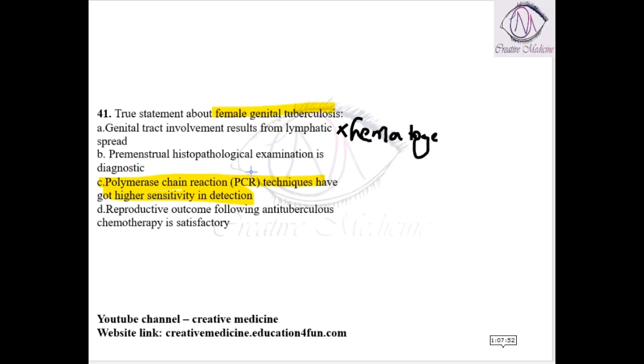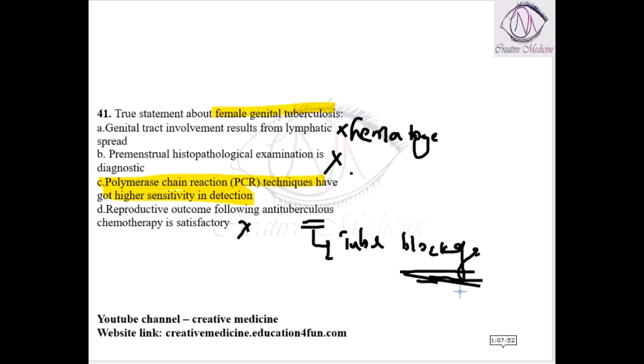Then, premenstrual histopathological examination is diagnostic. No, it is not diagnostic. Reproductive outcomes following anti-tuberculous chemotherapy is satisfactory. No. Reproductive outcome after anti-tuberculosis treatment is mostly difficult because tubal blockade is seen with the help of adhesions. So we should do adhesiolysis, surgeries should be done. So it is not satisfactory.